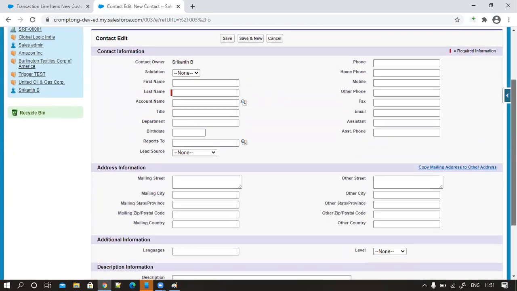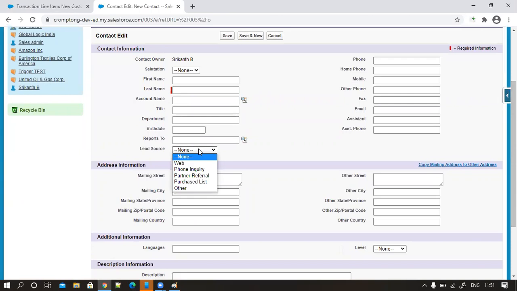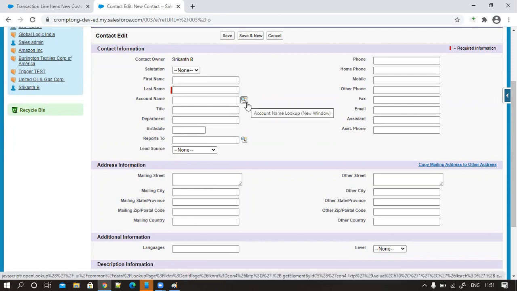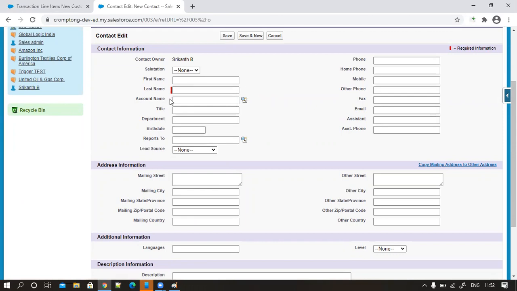We know how to create these drop-downs, email fields, phone fields, text fields. Similarly, we are going to create these referential fields. Now I'm going to create such a referential field. This is called a lookup icon. Lookup icon, referential fields. From the contact, from the child, I'm going to associate a parent record.